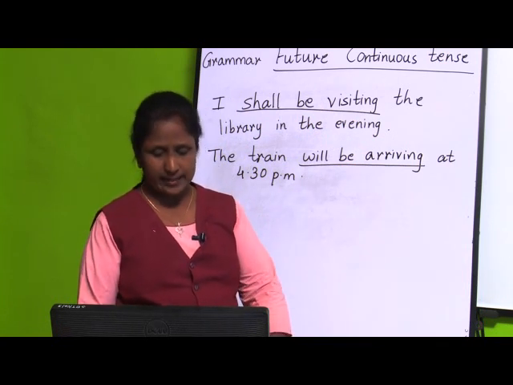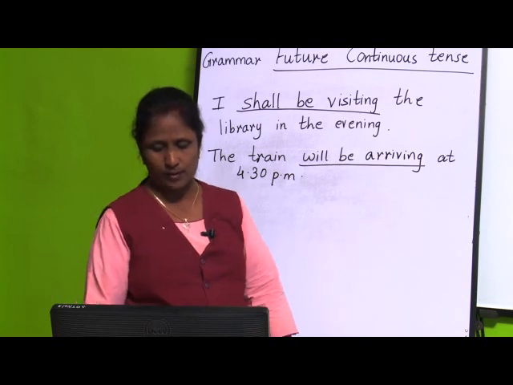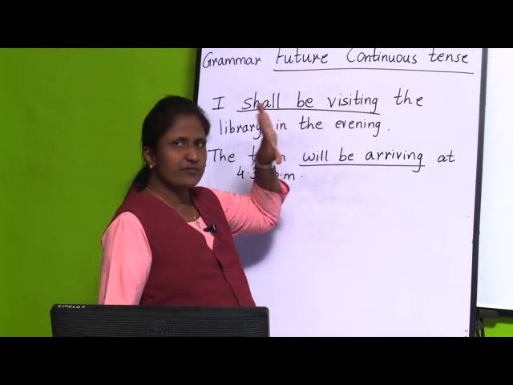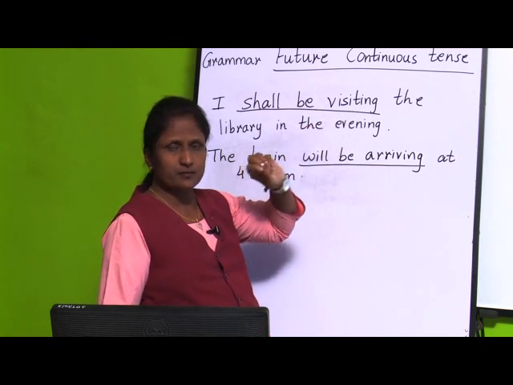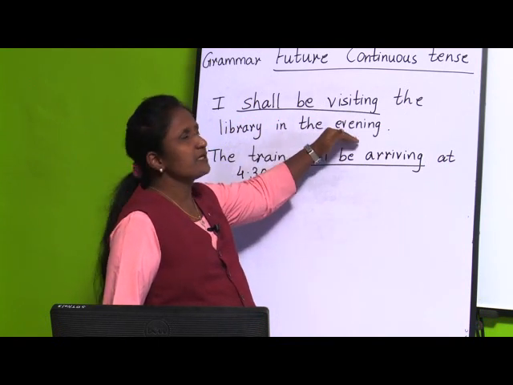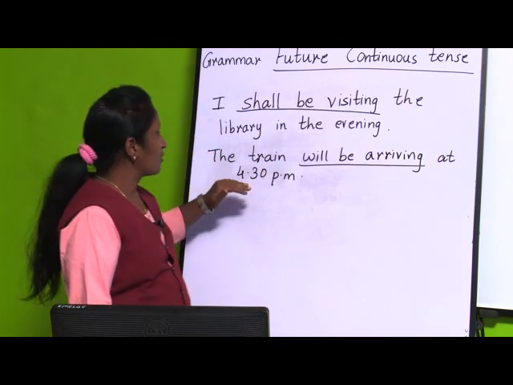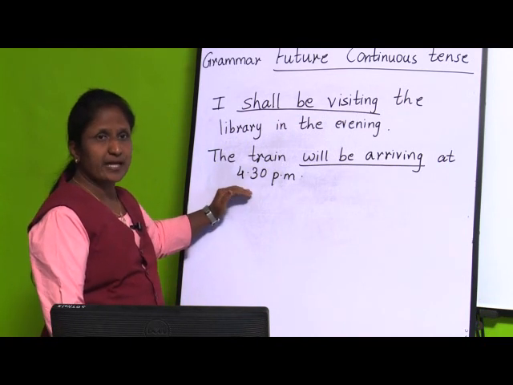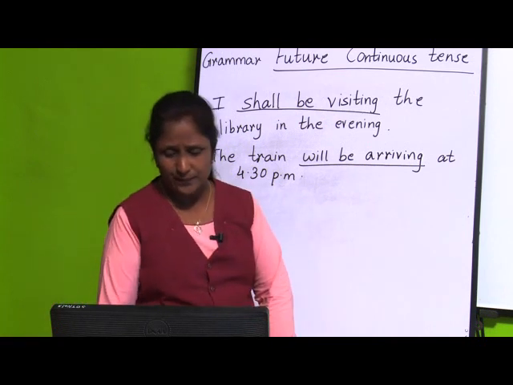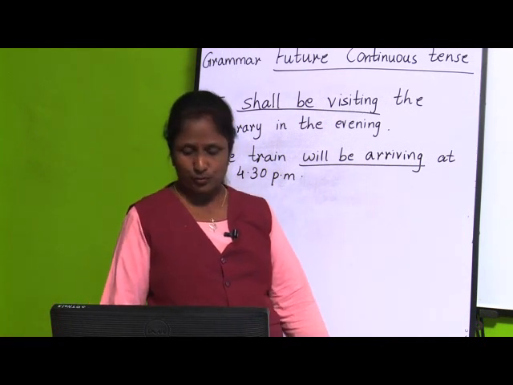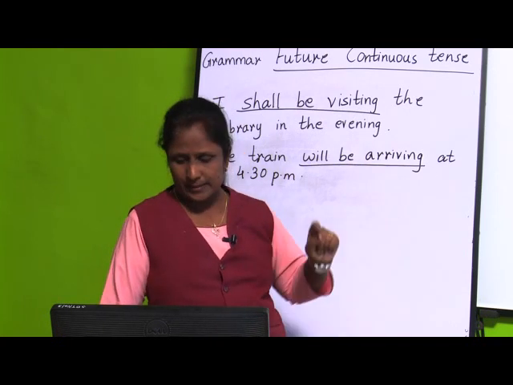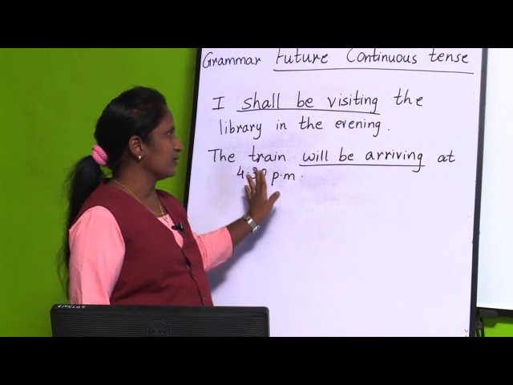They tell us about the actions that will be going on at a given point of time in the future. They have given one point in the future when it is going to happen: in the evening time. Here also they have given one time, 4:30 p.m.